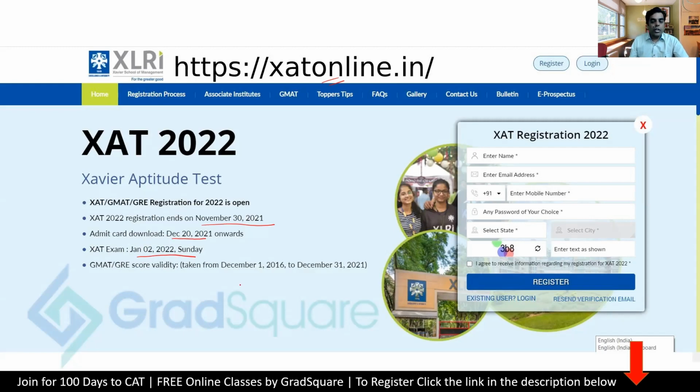It also tells you that the GMAT or GRE score that you have taken, or that you are applying with, is valid only if it has been written between 1st December 2016 and 31st December 2021. So everything is mentioned very clearly there. Now, a very simple registration form. You have just the name, email ID, the mobile number, and a password you can put on your own. Select your state and city after that, and then you can just put the text shown here and click on register.